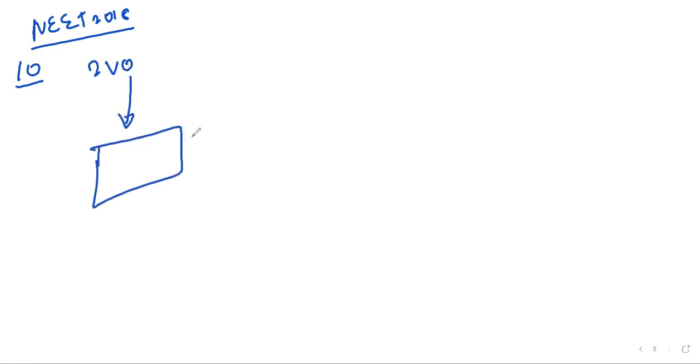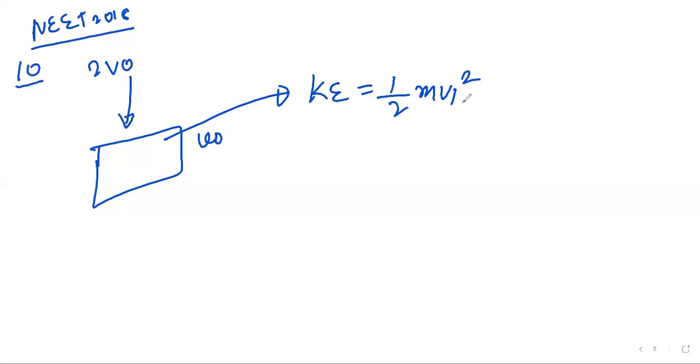So now see the next numerical. That previous one was asked in 2018, right? So next question is from NEET 2018 only. Next one is the 10th one. When light of frequency 2 mu naught is incident on a metal surface, so it is striking the metal surface. The threshold frequency is given as mu naught. The maximum velocity of the electron emitted is V1. So the electron is ejecting from here, so kinetic energy is 1 upon 2 m V1 square. V1 is the velocity with which the electron is coming out.